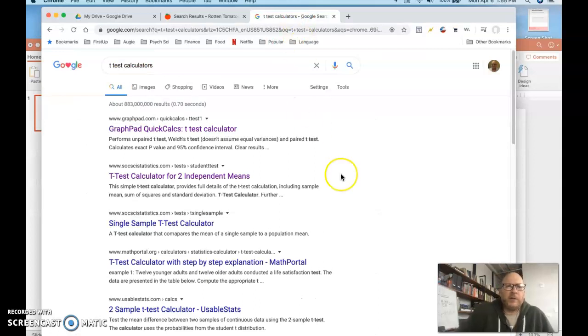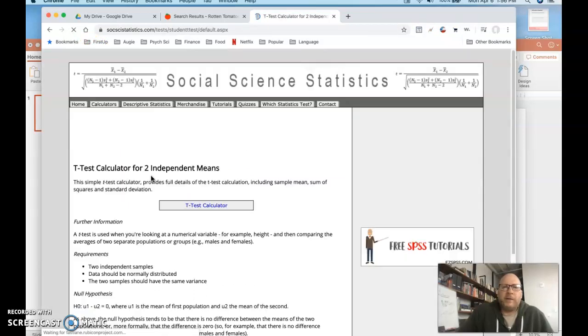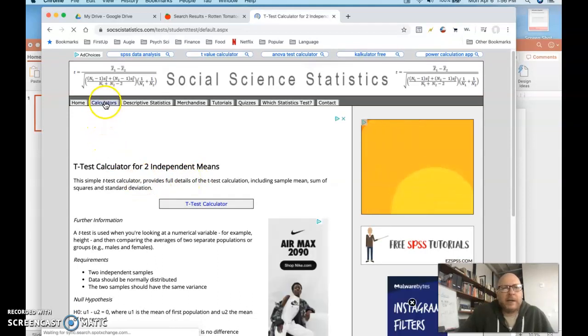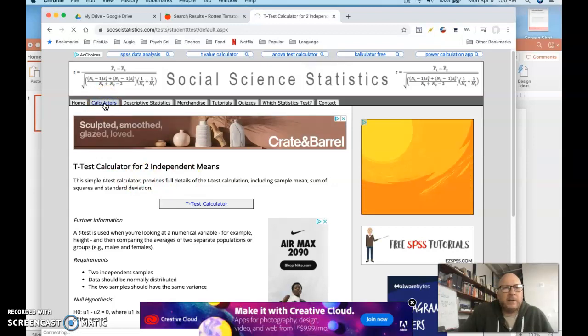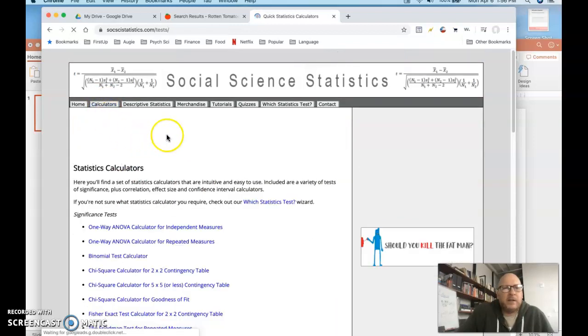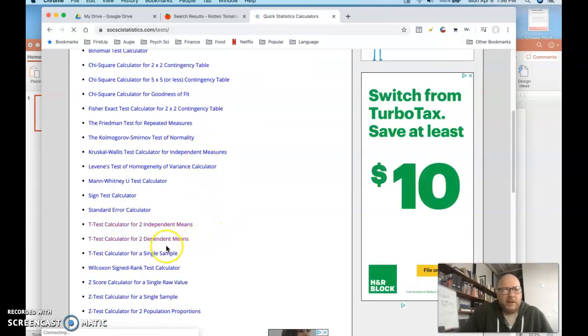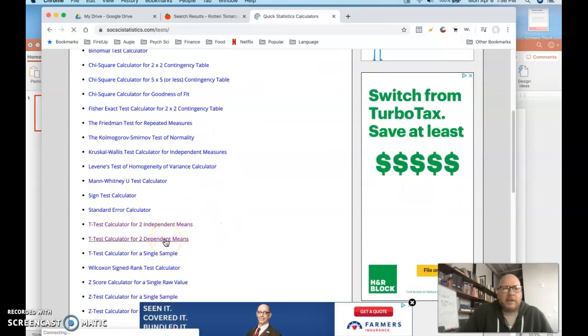Here I'm going to show you how to use SociStats, or Social Science Statistics, which is a website. Now, when I Googled t-test calculators, it came up with the t-test calculator for 2 independent means. I'm going to treat this as a dependent sample, so I'm going to go up to this tab right here that says calculators. There we go, and that's the whole list of calculators. They have one for dependent means, and that's what I want.